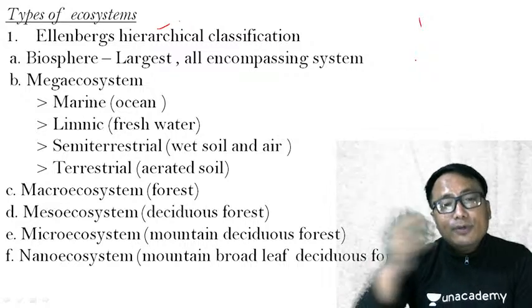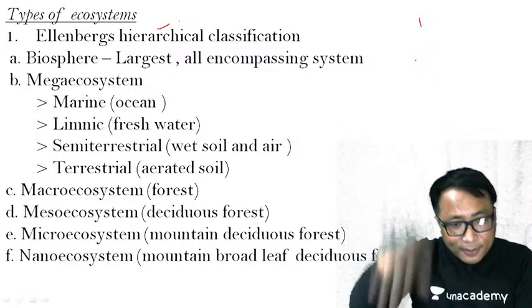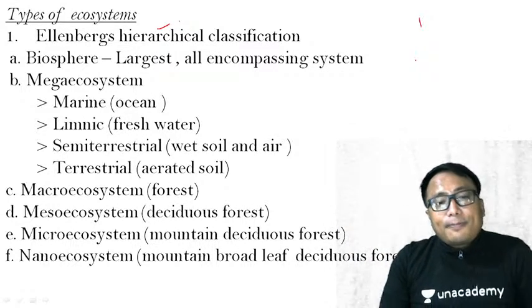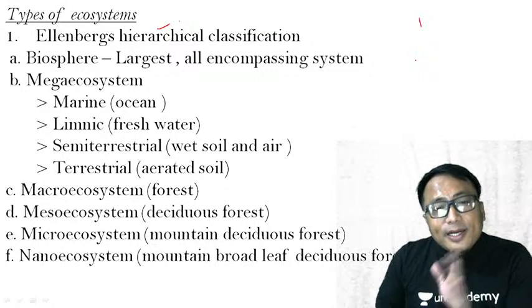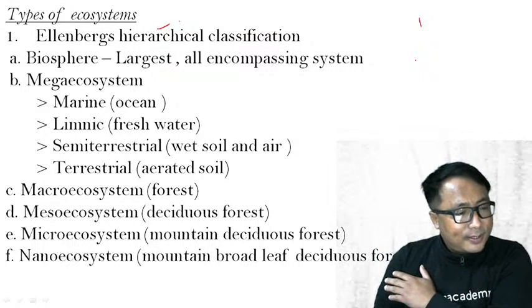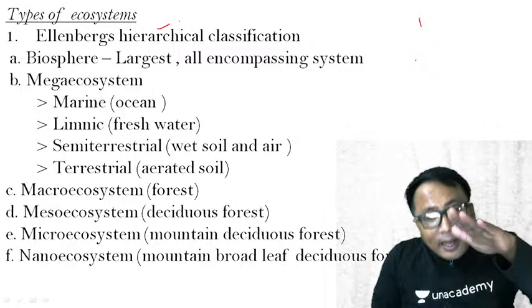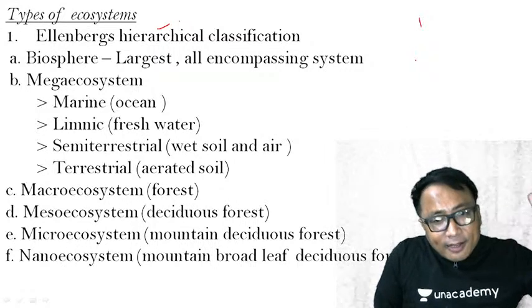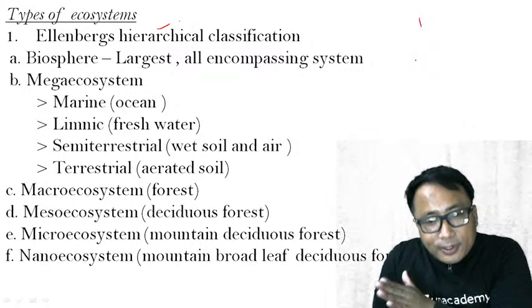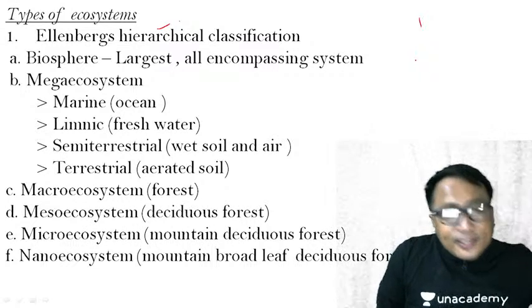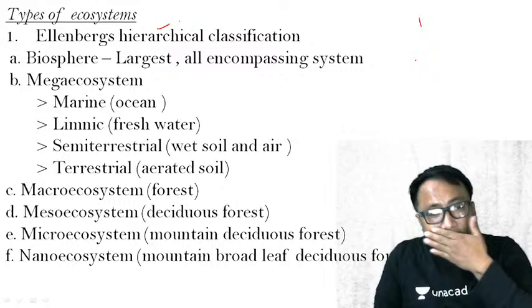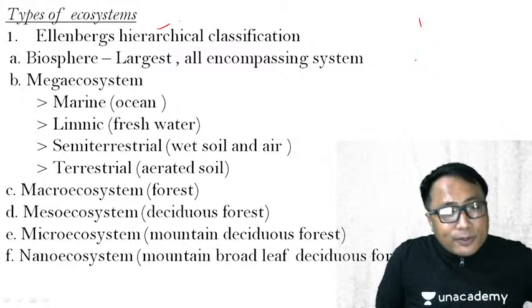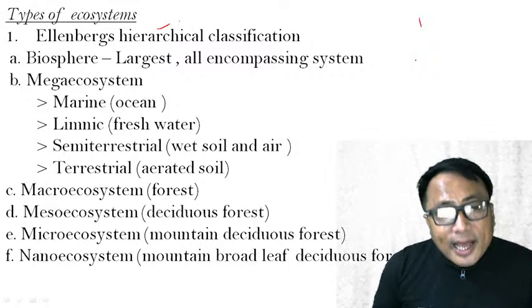Below this meso ecosystem is the micro ecosystem. Under the deciduous forest, there are different types of deciduous forests. If deciduous forest is further classified into a smaller unit, it can be mountain deciduous forest. Clear?